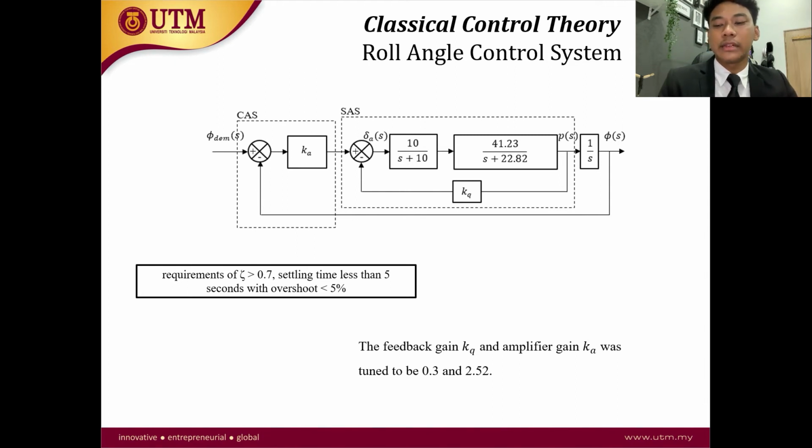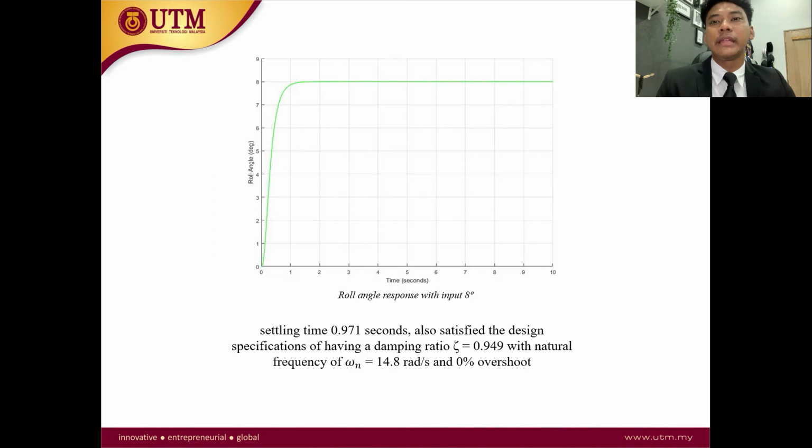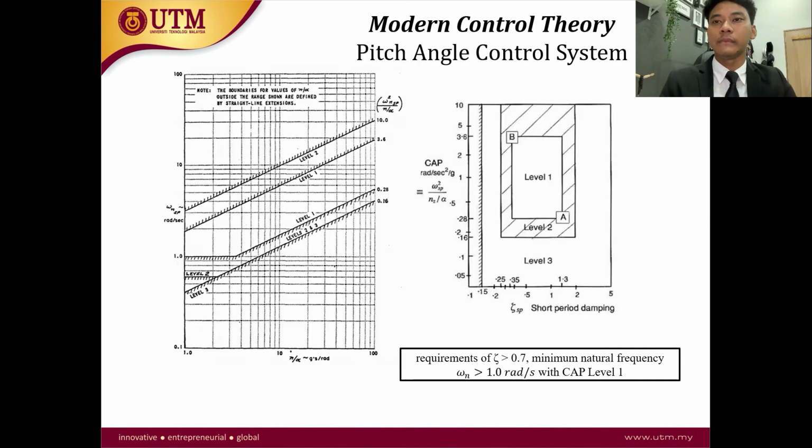to be 0.3 and 2.52, and then the response was plotted as in this figure, which, as you can see, is quite good. The settling time only took 0.97 seconds, and it also satisfied the design specifications, with a damping ratio of around 0.949 and a natural frequency of about 14.8 radian per second with 0% overshoot.